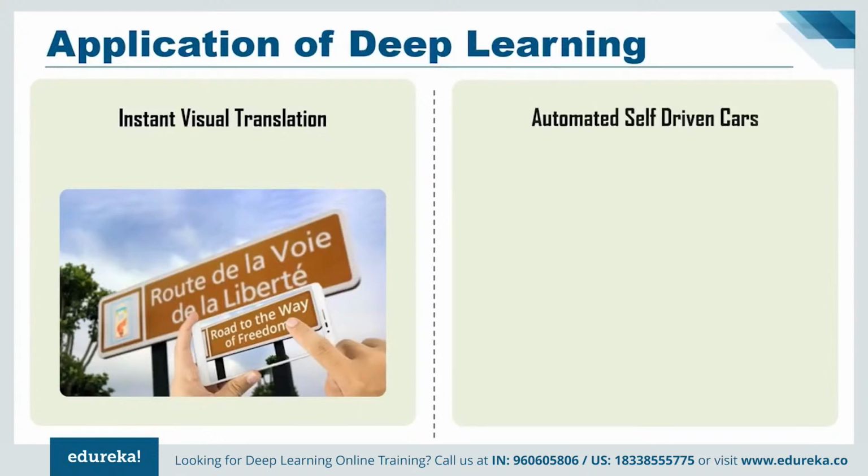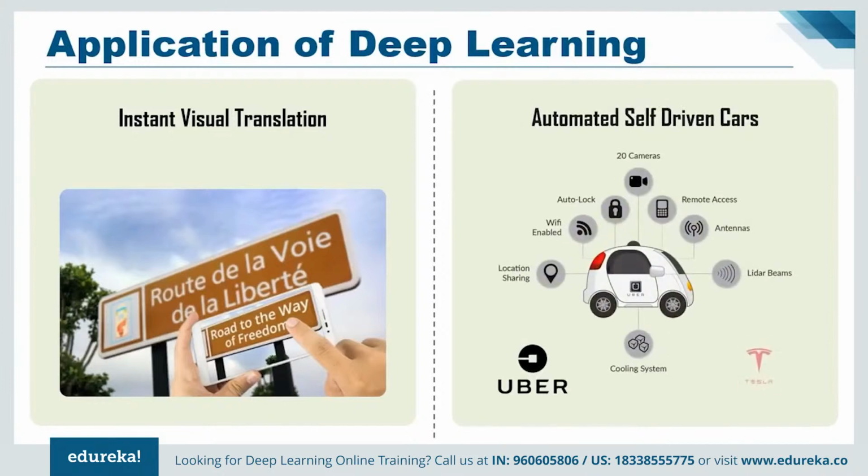Now, if we talk about automated self-driving cars, it's not something which isn't there. It's very well there and people are using it. Now, Google is trying to take their self-driving car initiative known as Waymo to a whole new level of perfection using deep learning. Therefore, rather than using old hand-coded algorithms, they can now program systems that can learn by themselves using data provided by different sensors. Deep learning is now the best approach to most perception tasks as well as to many low-level control tasks. Hence, people who do not know how to drive or are disabled can now take the ride without depending on anyone else.